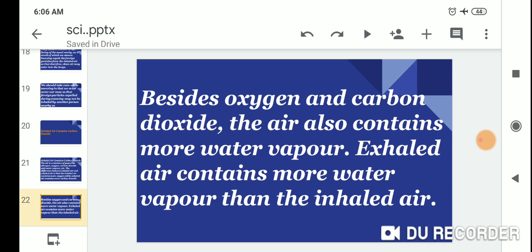Besides the oxygen and the carbon dioxide, the air also contains water vapor. Exhaled air contains more water vapor than the inhaled air.